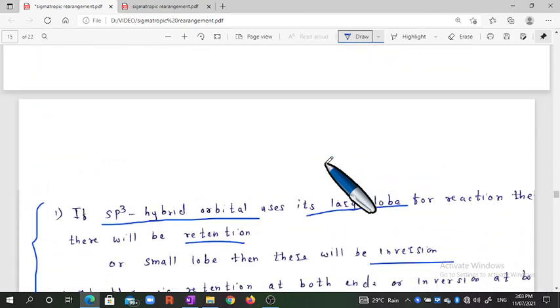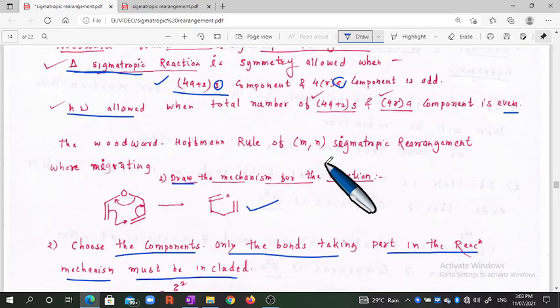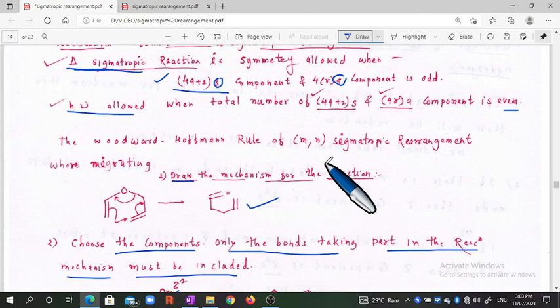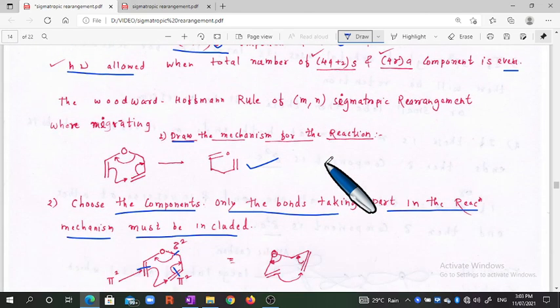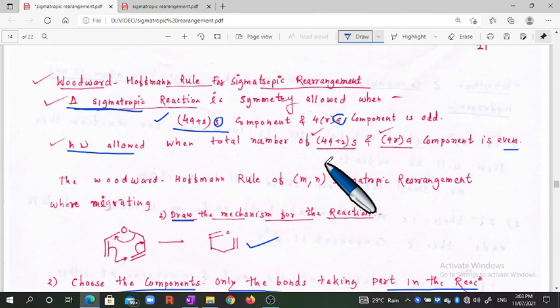This is all about the Woodward-Hoffmann rule when we consider the Cope type of rearrangement. I hope you get all this idea about the Woodward-Hoffmann rule for the sigmatropic rearrangement. Thank you very much.